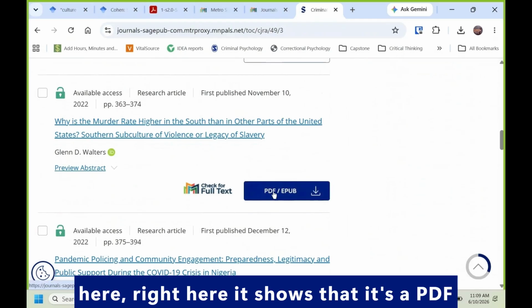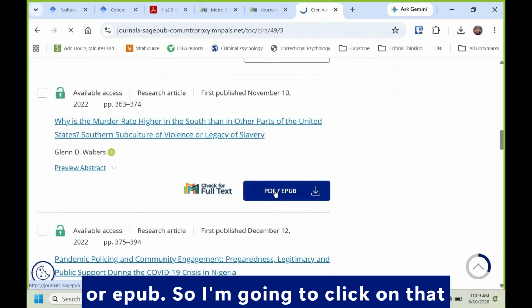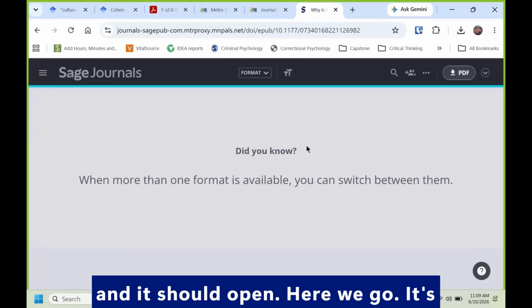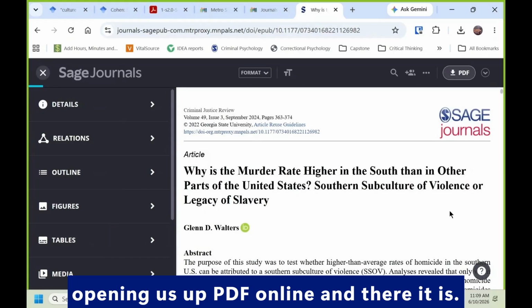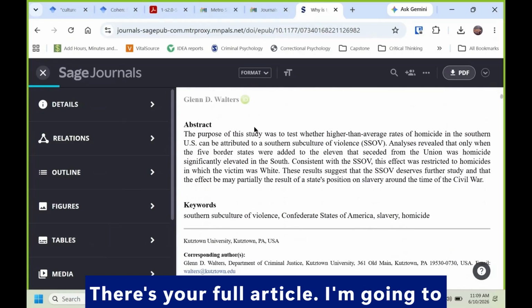Right here, it shows that it's a PDF or EPUB. So I'm going to click on that and it should open. Here we go. It's opening us a PDF online. And there it is. There's your full article.